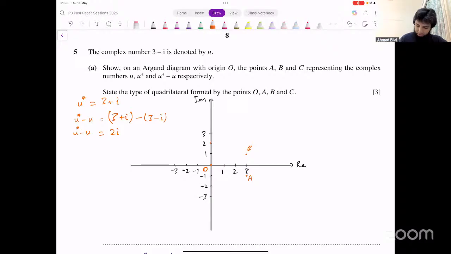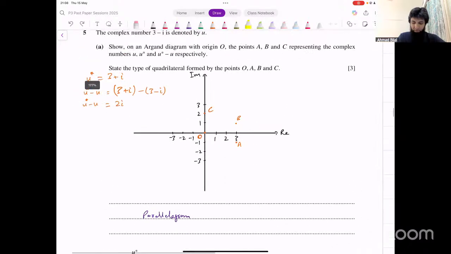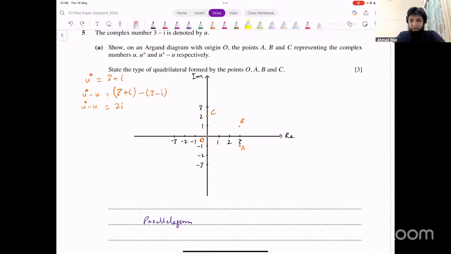This is point C actually. Okay, if that's the point C, what's the figure that we get now? It's still a parallelogram. We get this quadrilateral, right? This is also a parallelogram. So that's the result that we've got. Okay. Sorry about that. It was supposed to be 2 iota. Okay. Let's move on to the next part.